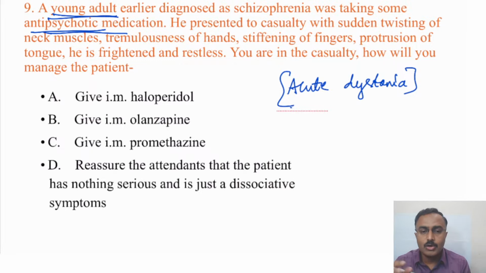Monisha says it's EPS. EPS is a broader concept, under which acute dystonia is a specific phenomenon that can be correlated with the current presentation. Remember, as the name says, it is a dystonia, altered tone of the muscle.